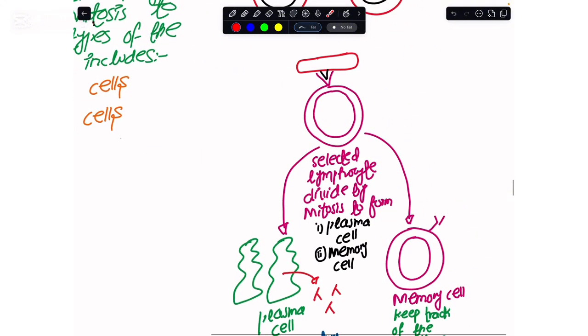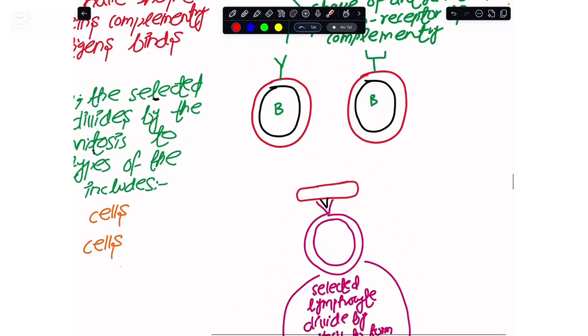And after the lymphocyte has bound with a specific pathogen, this selected lymphocyte now undergoes mitosis. By mitosis, we mean that it increases the number of cells. I would not want all the lymphocytes to increase in number, but only this lymphocyte that we have selected.